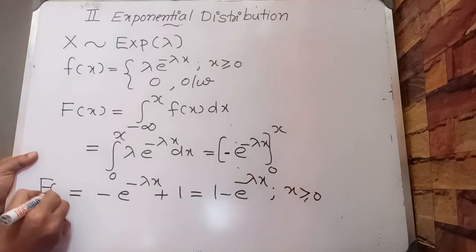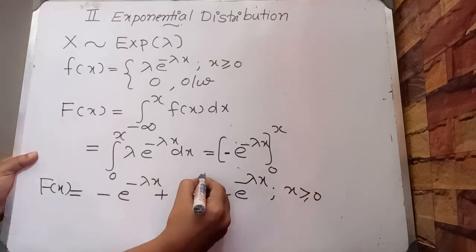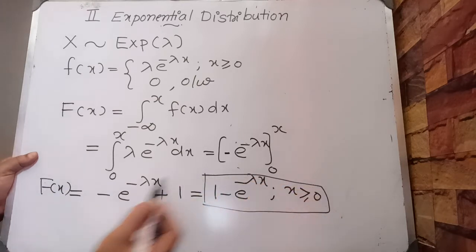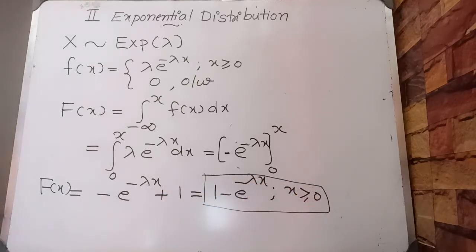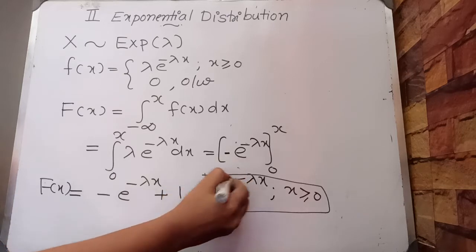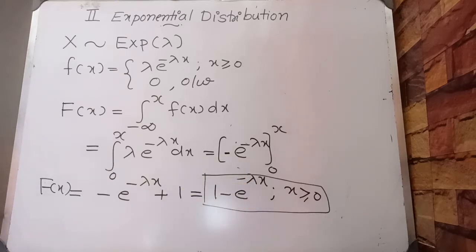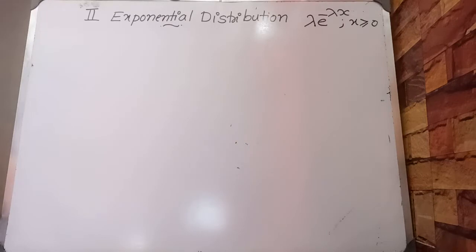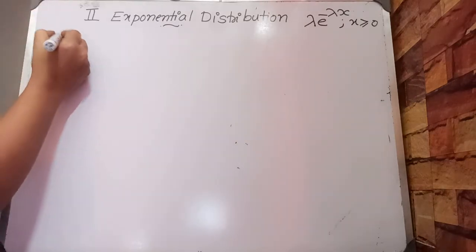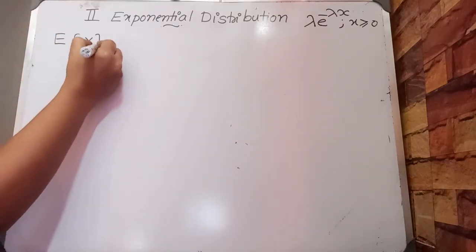The CDF of the exponential distribution is 1 minus e raised to minus lambda x, for x greater than or equal to 0. Now we will find the mean of the exponential distribution.